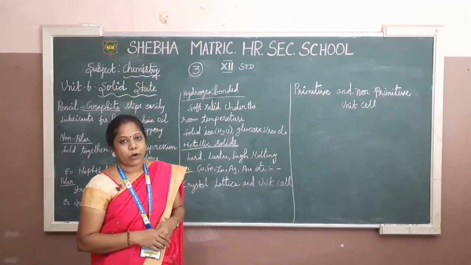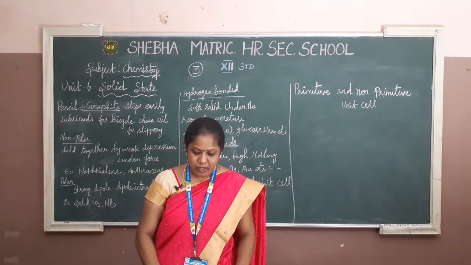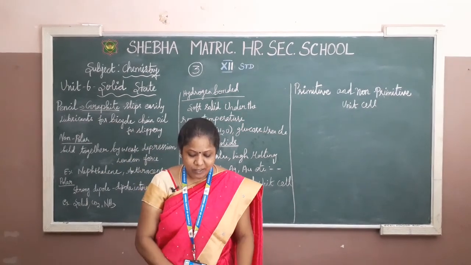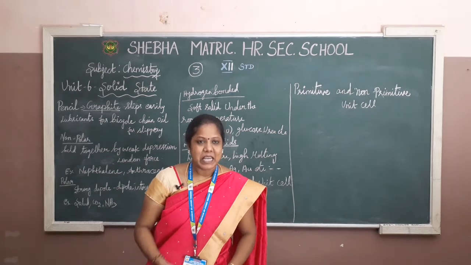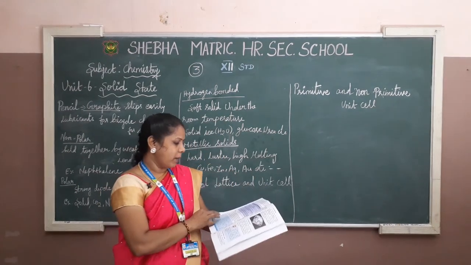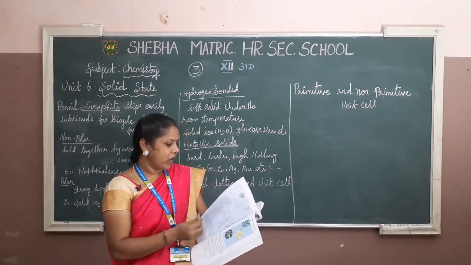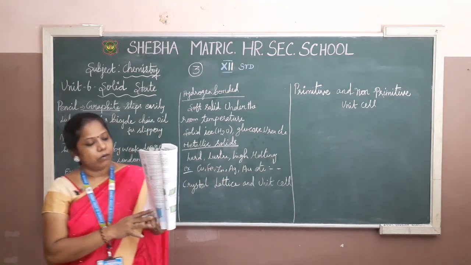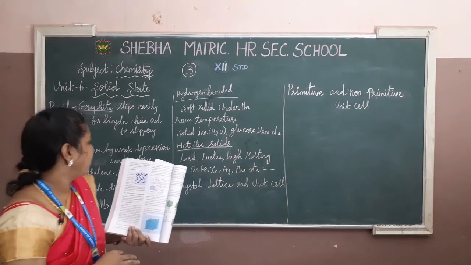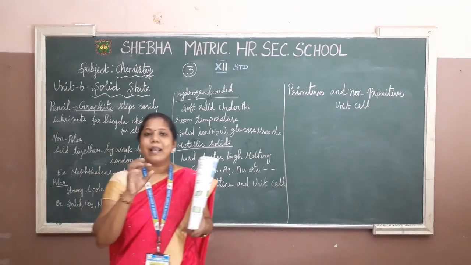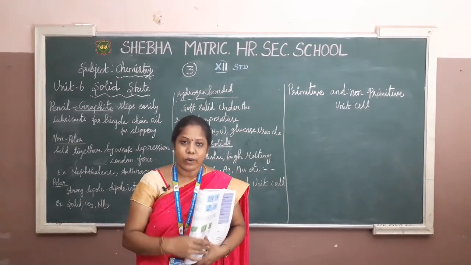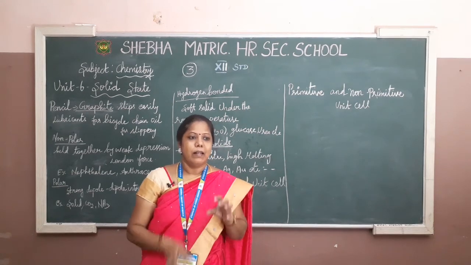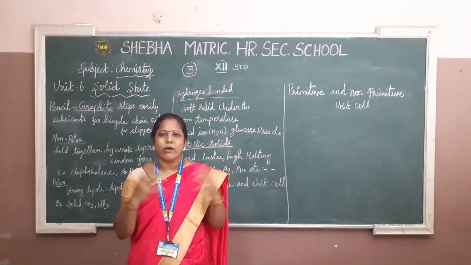That is very important. Don't think that I keep saying the same thing always. All those things are important. I am going to tell you some kind of importance. Okay, I am going to show you, then only you can understand easily. Before that I want to explain what a lattice is and what a unit cell is. The simple things. Lattice means crystals have a lot of shapes.